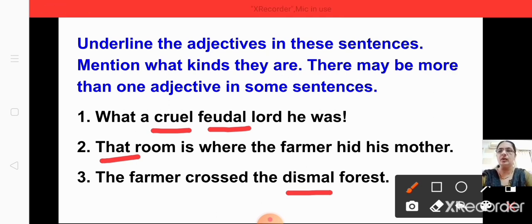What a cruel feudal lord he was. Cruel as well as feudal, both are adjectives of quality. That room is where the farmer hid his mother. Which room? That room. So that is a demonstrative adjective. The farmer crossed the dismal forest. Dismal is an adjective of quality. Understood? Shall we go to the next?